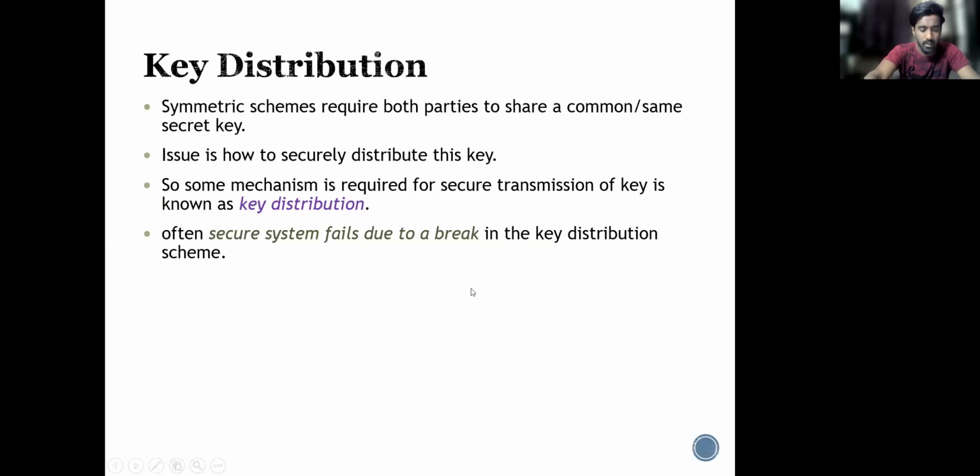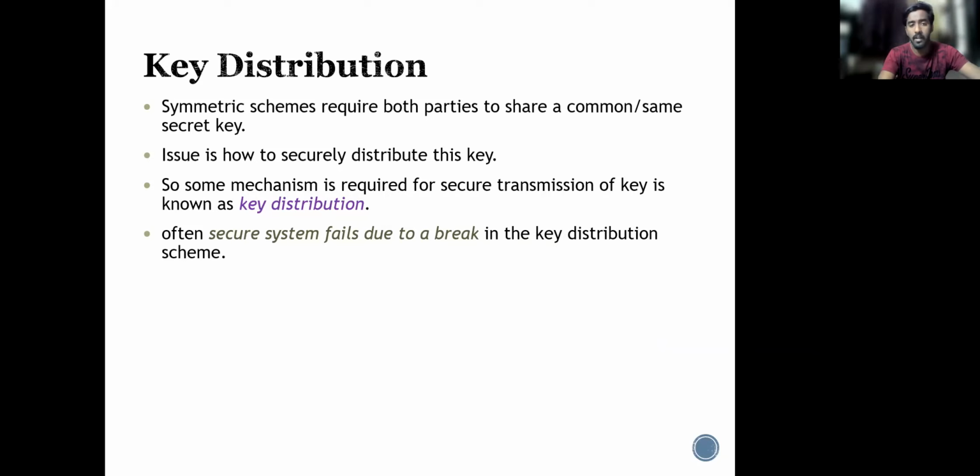So what is key distribution? As we all know, we have two kinds of keys: a secret key, and a public and private key as a pair. The secret key is what we use for symmetric encryption, and the public and private key form a pair for asymmetric encryption. The key used in encryption and decryption is the same in symmetric key. So the symmetric key is what we transfer to the receiver from the sender side.